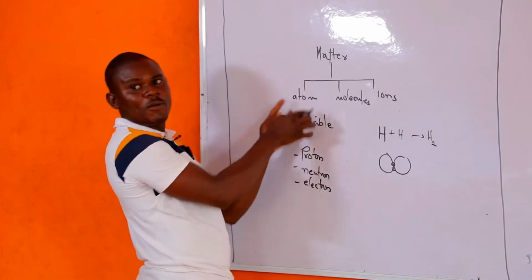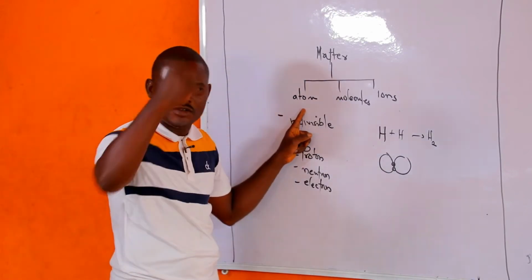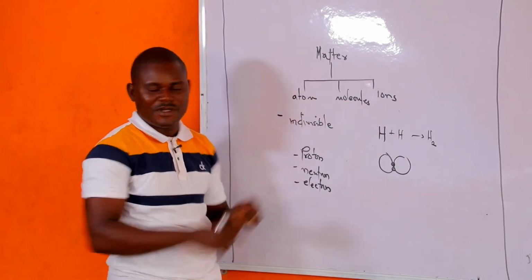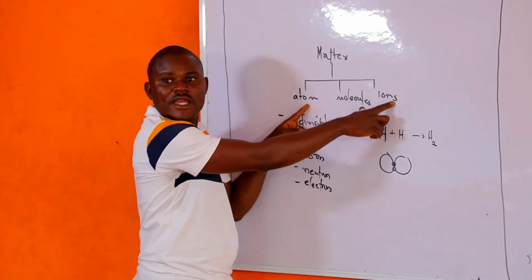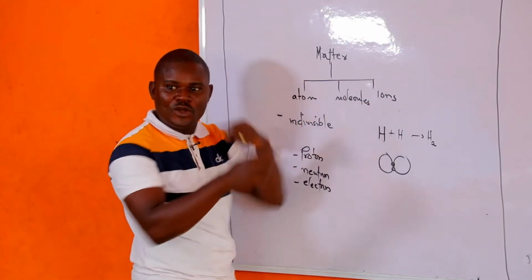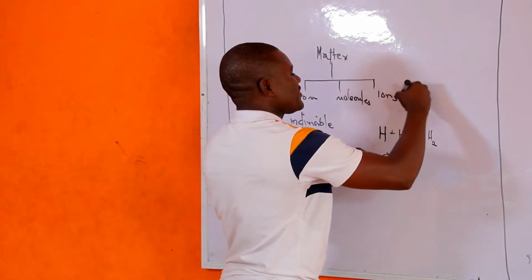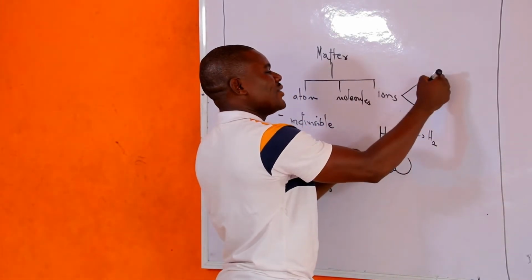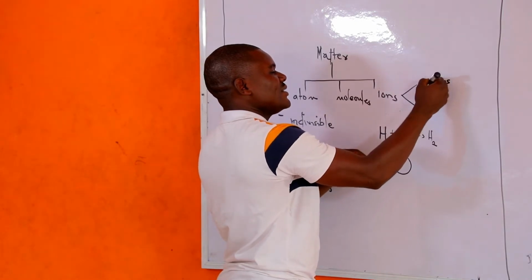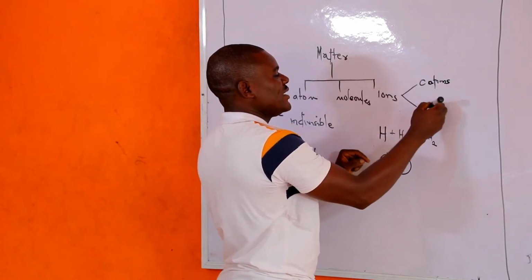Now, what are ions? Ions are formed from atoms, either by the loss or gain of electron. Atoms always become what? Ions. By the loss or gain of electron. So we have two types of ions. We have what is called cations, and we have the anions.